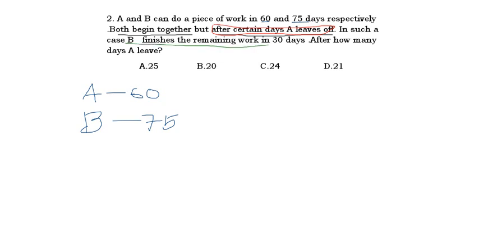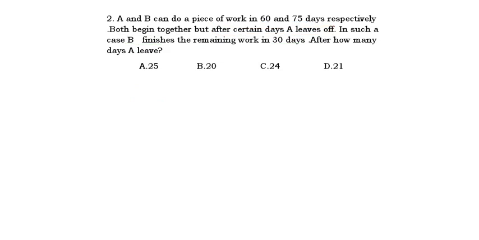Means what? First they told that A and B started the work together. But after some days A left off. After A leaves the work, A's work also will be left out, no? Then what happened at that time? B will finish the whole remaining work which is left by A also in how many days? 30 days. Now we shall see how to form the equation. Okay. They are asking us what? After how many days A leaves.